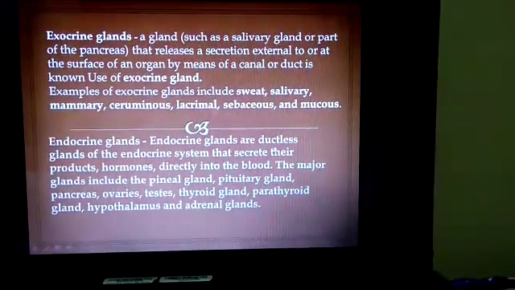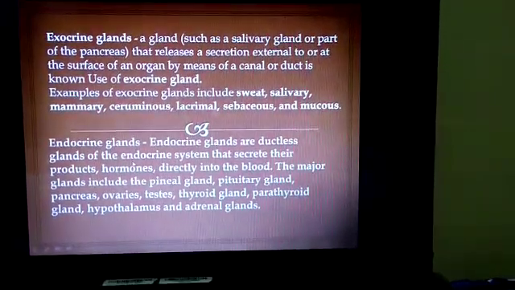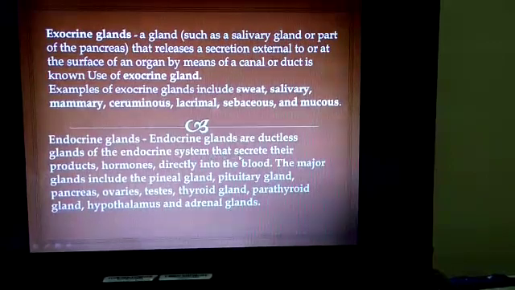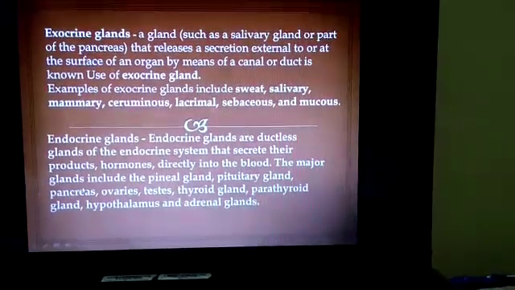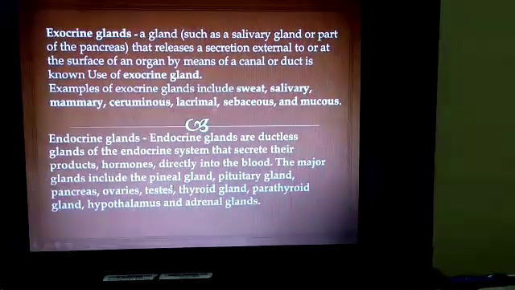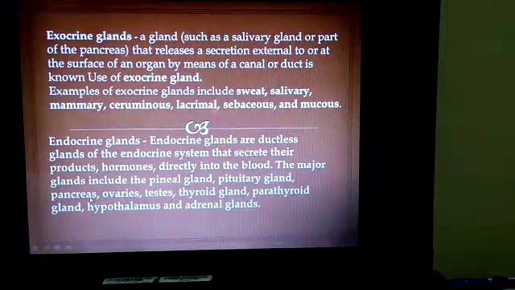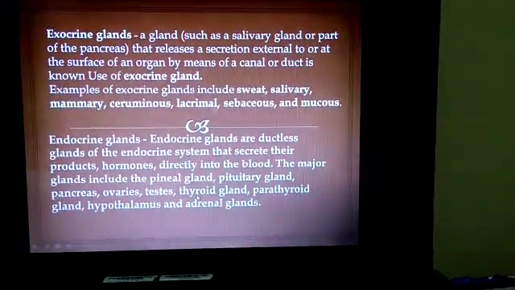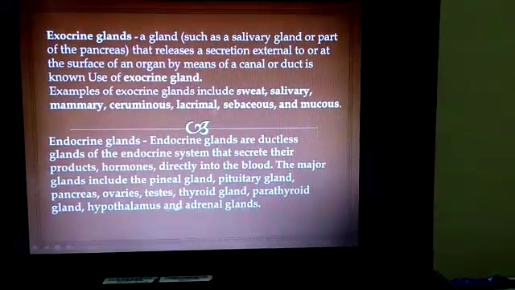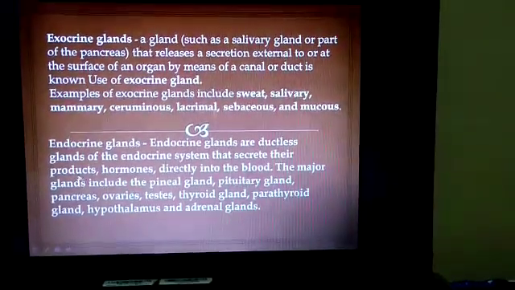Endocrine glands are ductless glands of the endocrine system that secrete their products, hormones, directly into the blood. The major glands include the pineal gland, pituitary, pancreas, ovaries, testes, thyroid gland, parathyroid, hypothalamus, and adrenal gland.